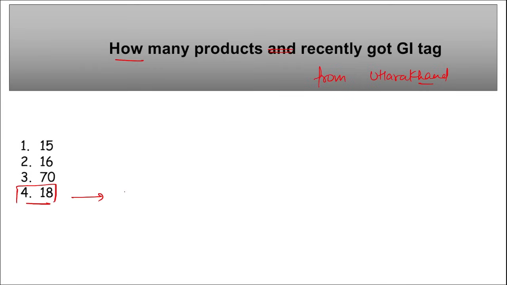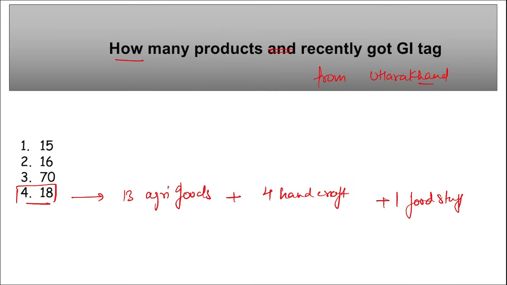Among these 18 products, 13 are your agriculture goods, 4 are your handicraft goods, correct? 1 foodstuff, and 1 manufactured good has received the GI tag, correct? And here Uttarakhand became the first state in the country to get the highest number of tags in a single day, that is 18 GI tags in a single day.